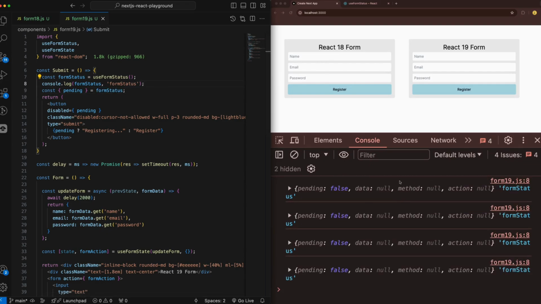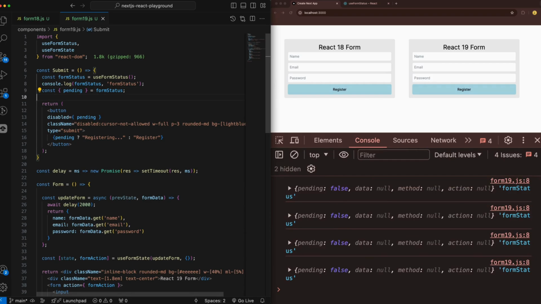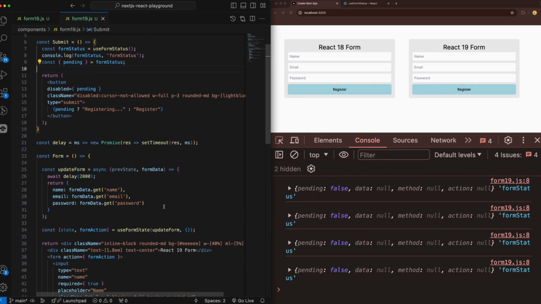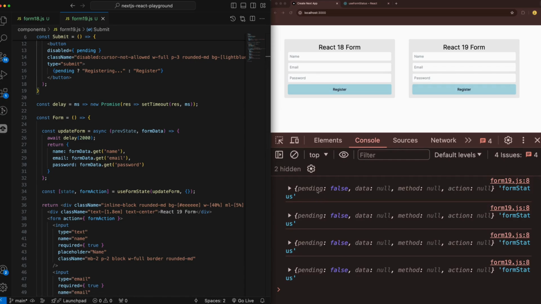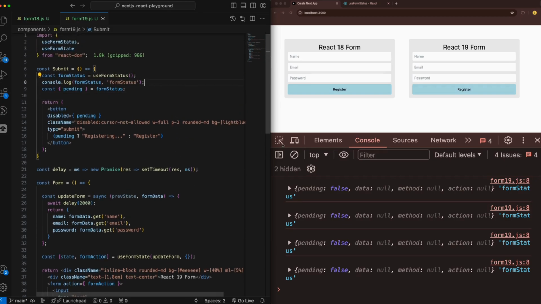So as you can see, you already see the form status being logged out. You get back four keys: pending, data, method, and action. As you can see, the form status right now for us is pending: false. Whenever we click on register and it triggers this form action, the value of this pending key is gonna change from false to true. But we're gonna see that in a second.